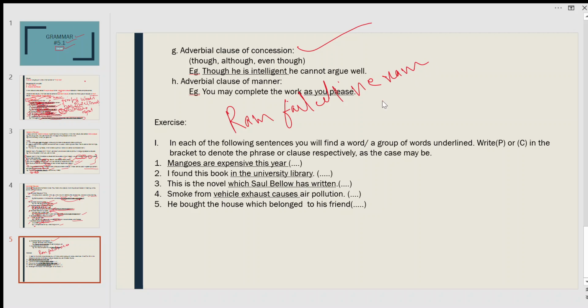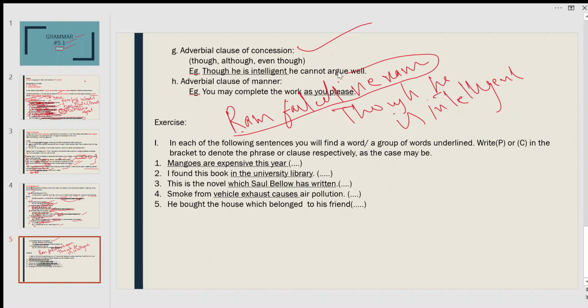Ram failed in the exam, though he is intelligent. When you say Ram failed in the exam, you meant that Ram is a failure, but you connected it with though. You give a concession in this sentence: I admit that he is intelligent, but he failed in the exam. So this is the concession.